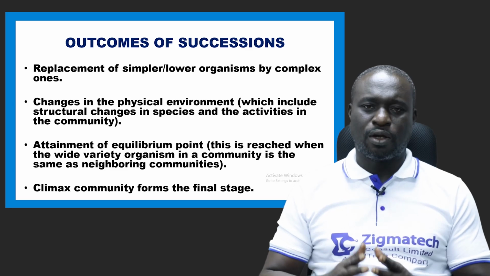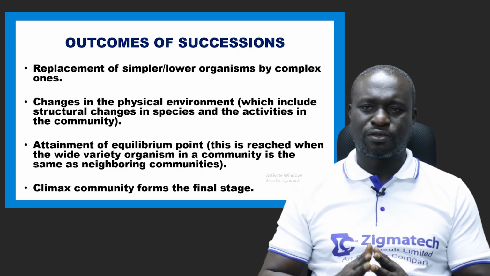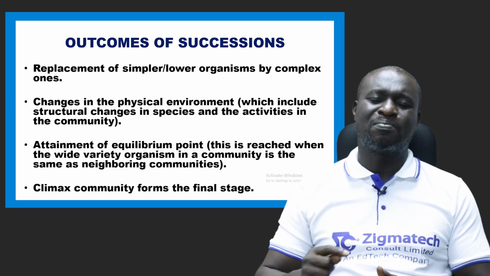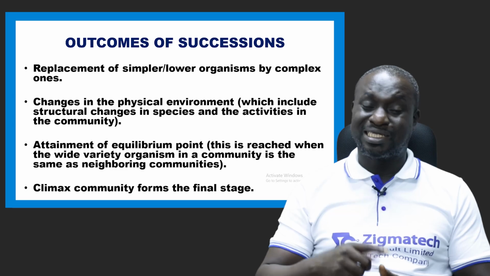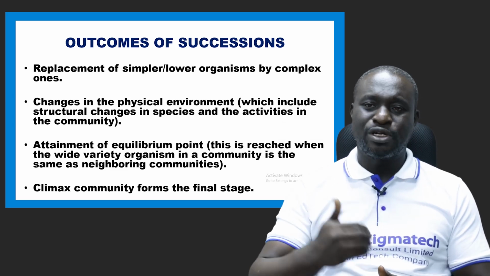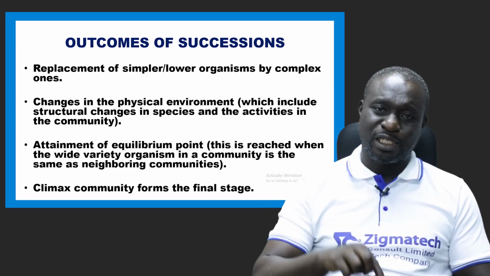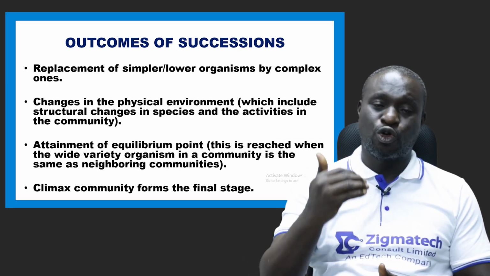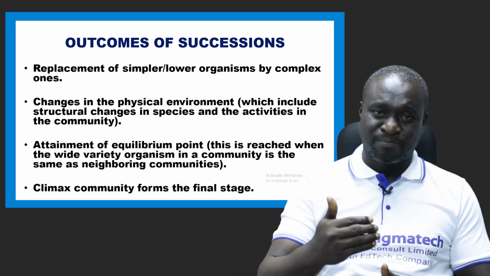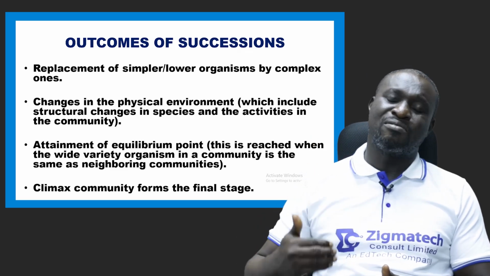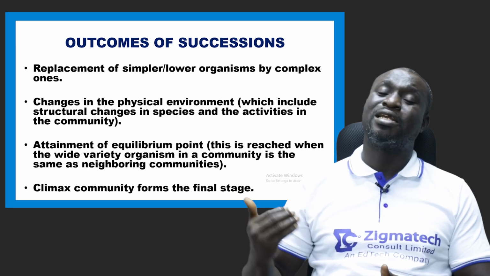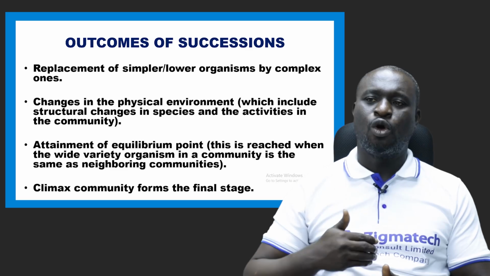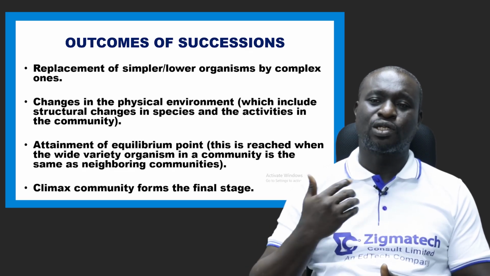Now, outcomes of succession. Number one, replacement of simpler or lower organisms by complex ones. These are the things that happen during succession. There is always a replacement. Remember, we have what we call the pioneers, the earliest colonizers. They are replaced. Even the ones that replace those earlier colonizers will be replaced by another. Okay, so there is always replacement of simple or lower organisms by complex ones.